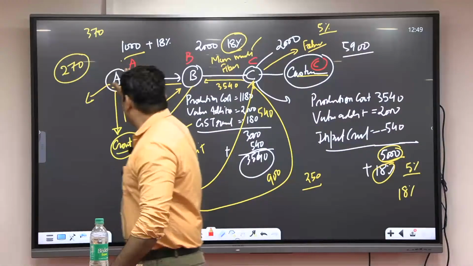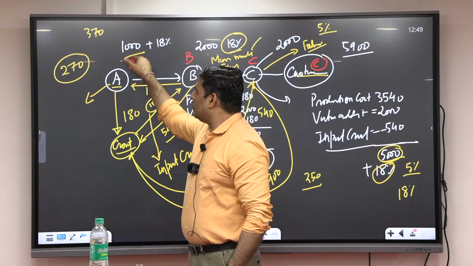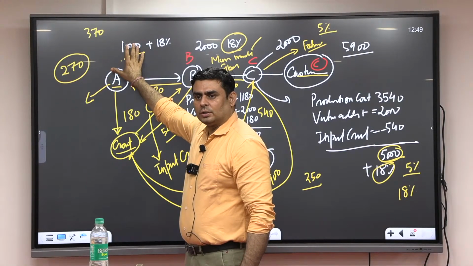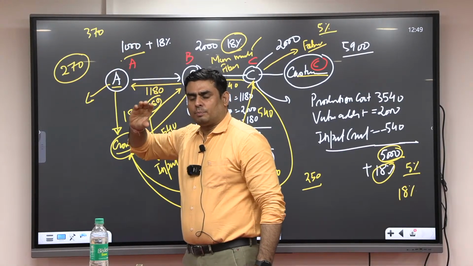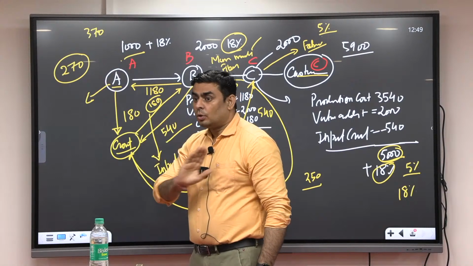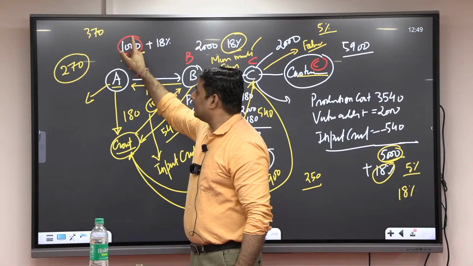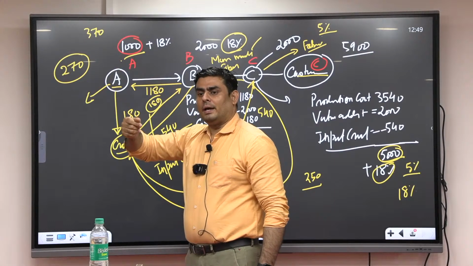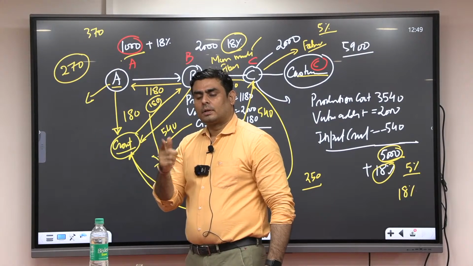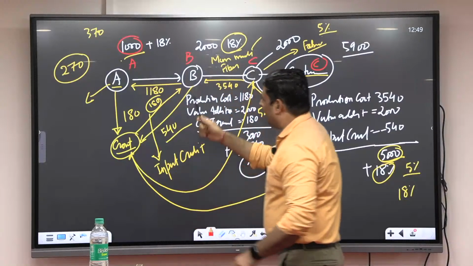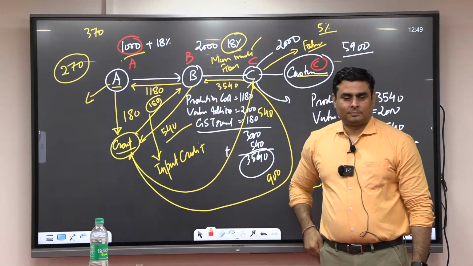So now, if A sells, he receives 1,000. Is this 1,000 rupees sale visible anywhere? No. Means the profit he makes by selling at this price, he is not going to pay any income tax to the government. Fine. And see how this chain grows.